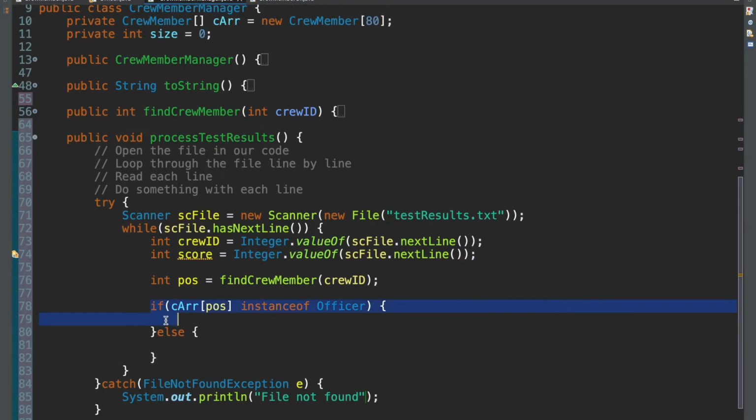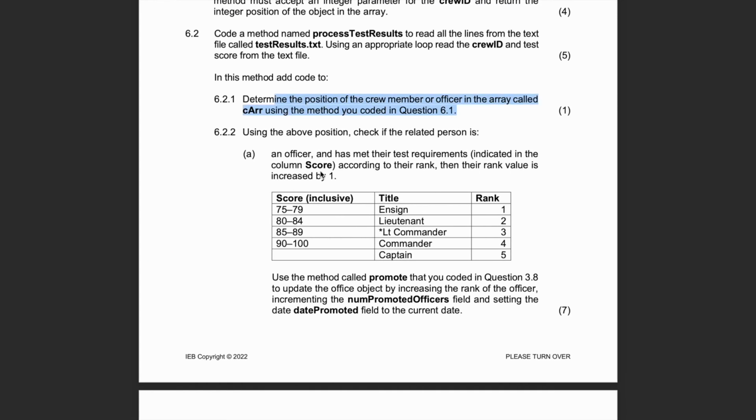And now we know that we're checking for the officer here. So let's continue reading the question. As it says, using the above position, check if the rated person is an officer and has met their test requirements indicated in the column score according to their rank. Then their rank is increased by 1, right?